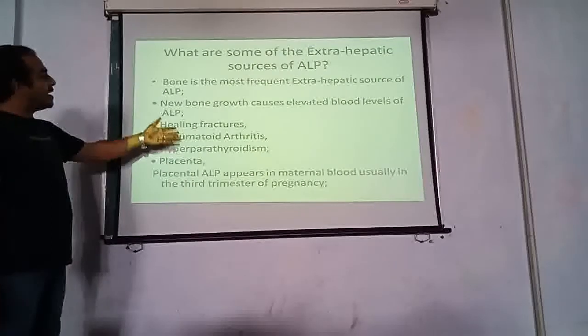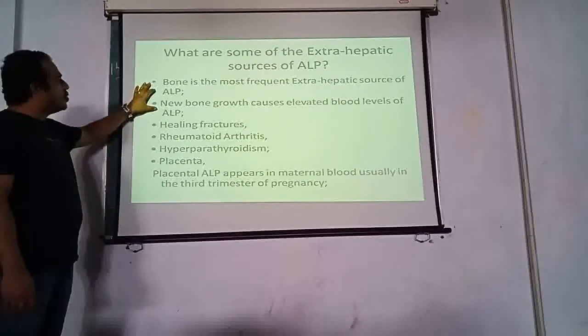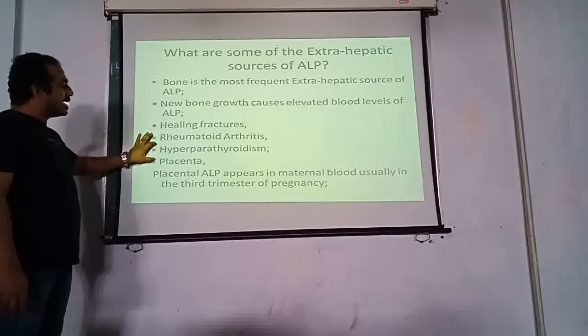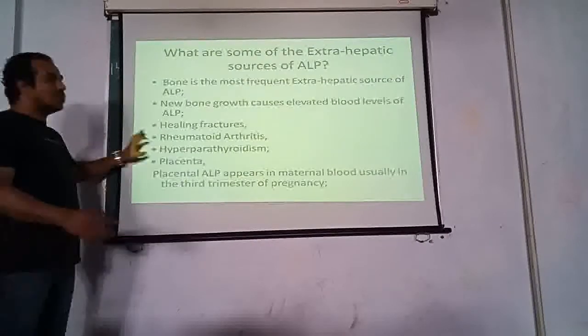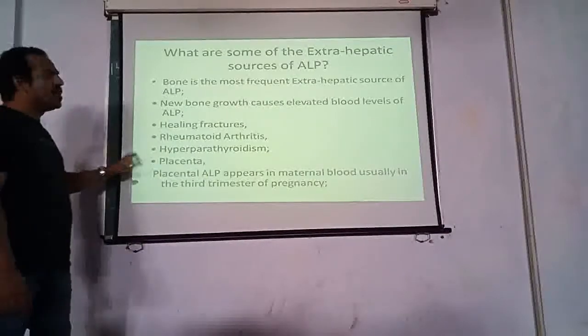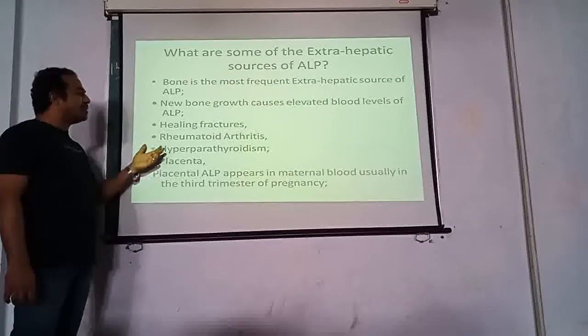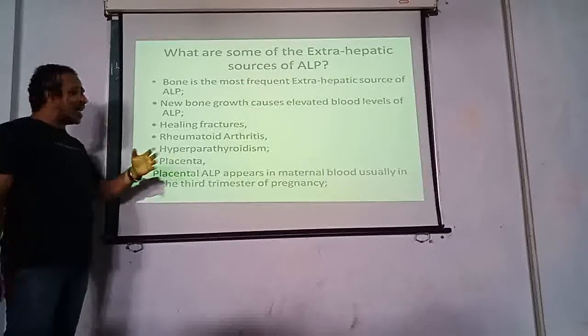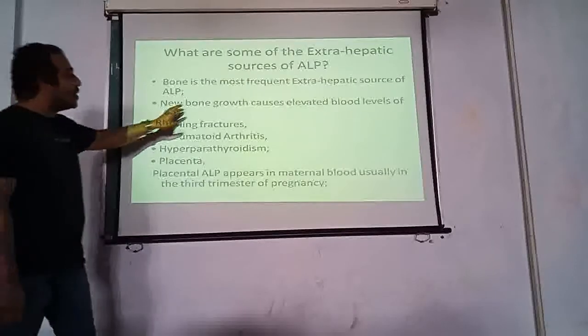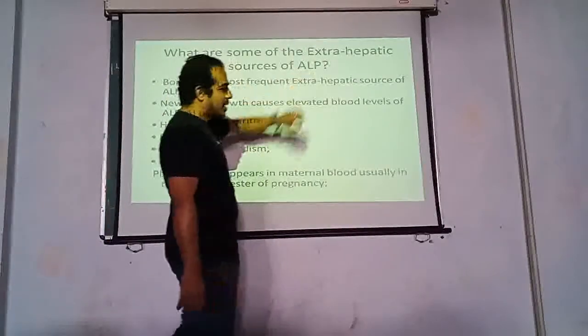But apart from that, conditions related to bone, like new bone growth, healing of fractures, rheumatoid arthritis, hyperparathyroidism, as you know, parathyroid hormones are related to calcium metabolism and they have a direct link with bone growth and dissemination. So all these conditions can give you an increased level of alkaline phosphatase.